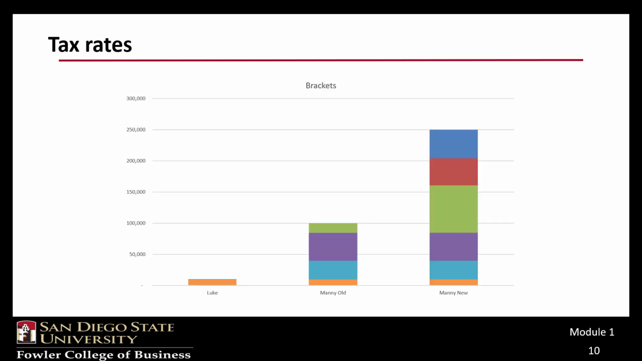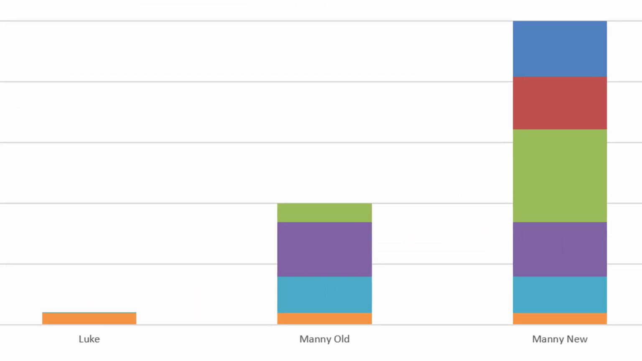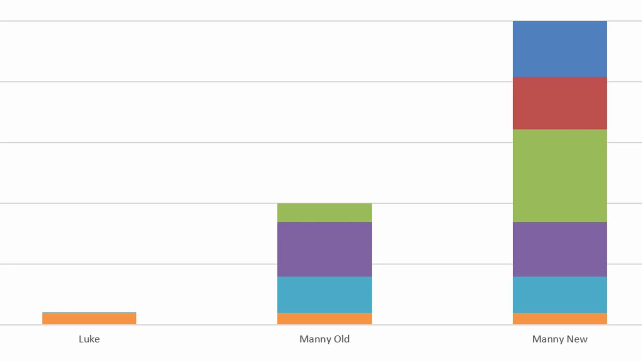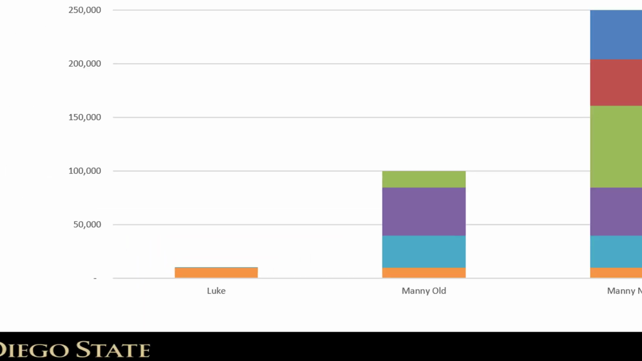This chart shows how Luke, Old Manny, and New Manny's income can be segregated into the different tax rates. Note how New Manny has a chunk of income in the 24, 32, and 35% brackets, as denoted by the green, red, and blue increments. If you look really closely, you'll see that Luke has just a sliver in the 12% bracket.